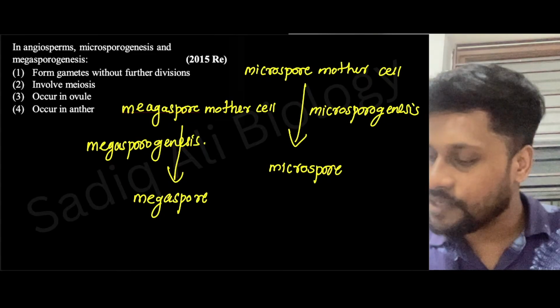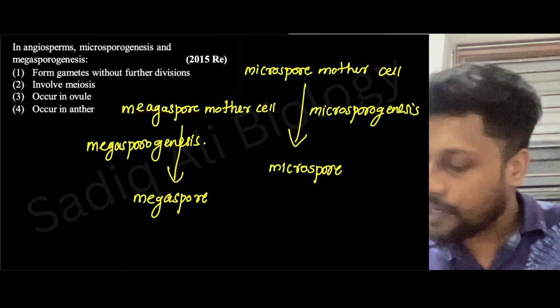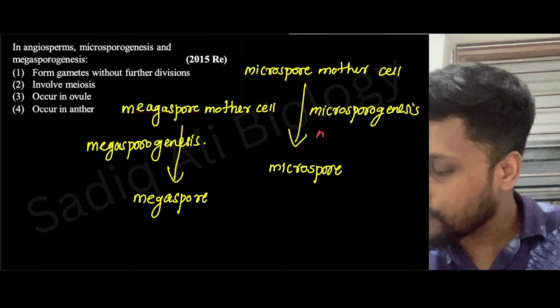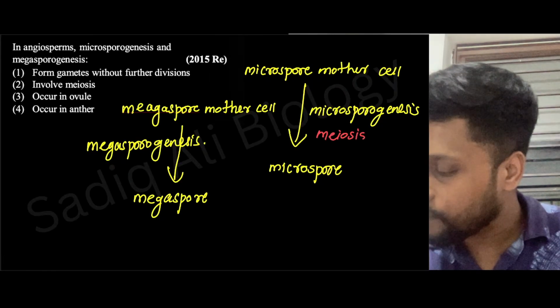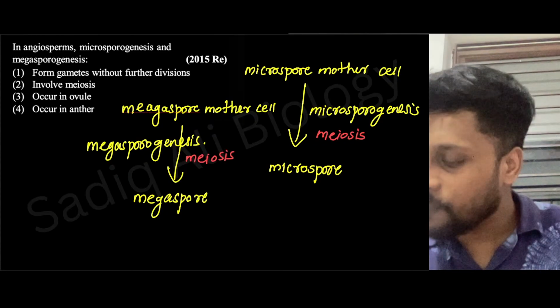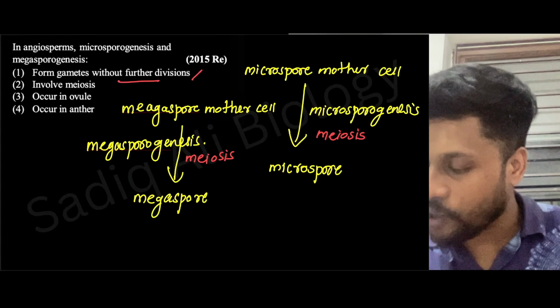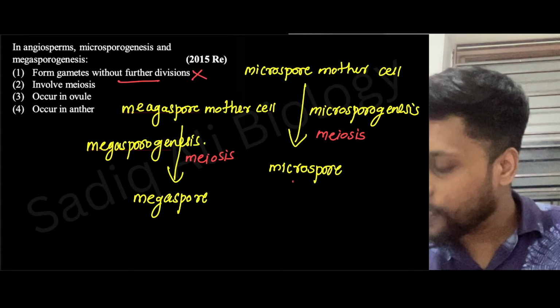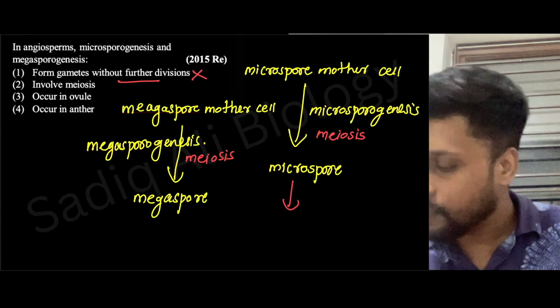Right? Megasporogenesis. Now you see, which division is happening here? The division is nothing but meiosis only. Here also meiosis. So form gametes without further division, which is wrong. Even microspore will be forming what?